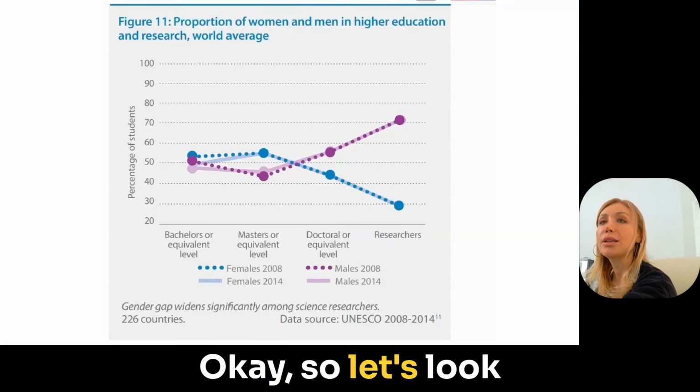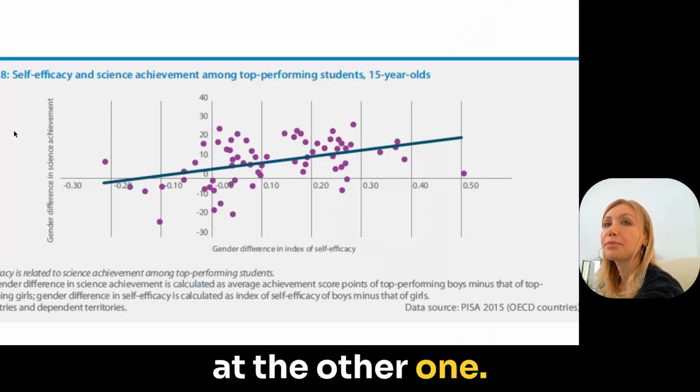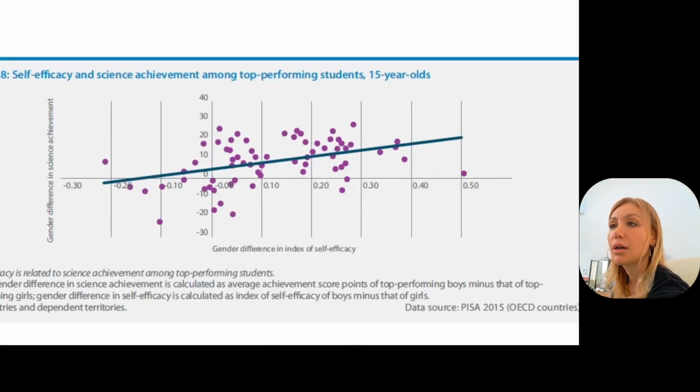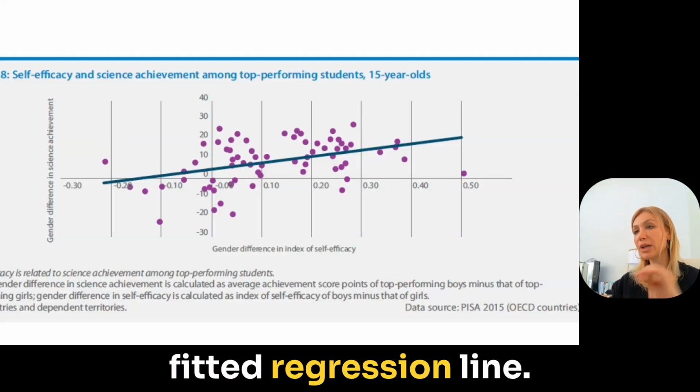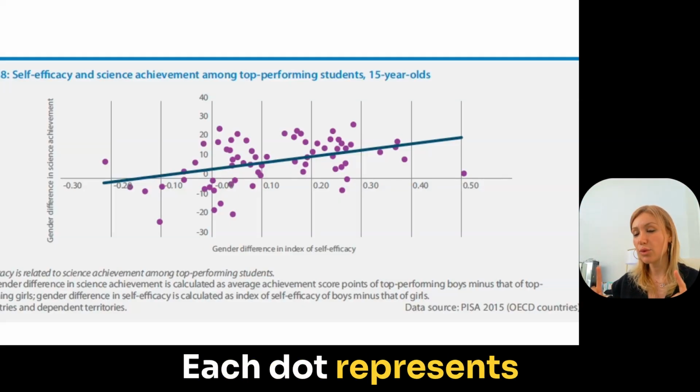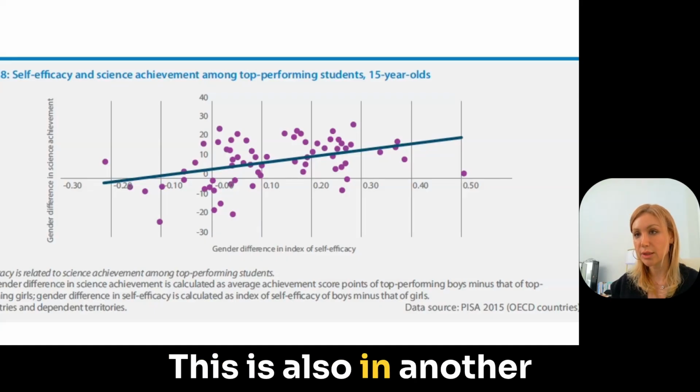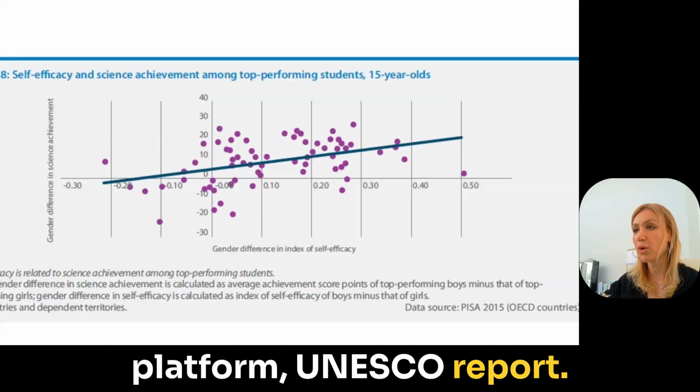Okay, so let's look at the other one. Okay, so this is a scatter plot with a fitted regression line. Each dot represents one country. This is also in another plot from UNESCO report.